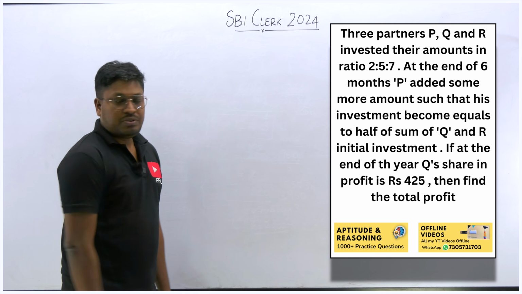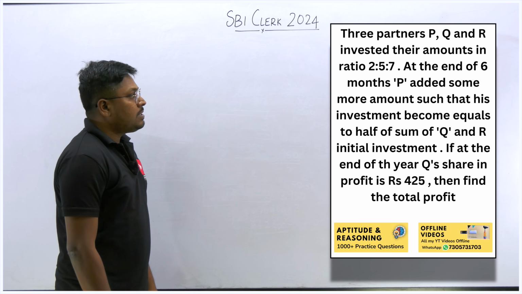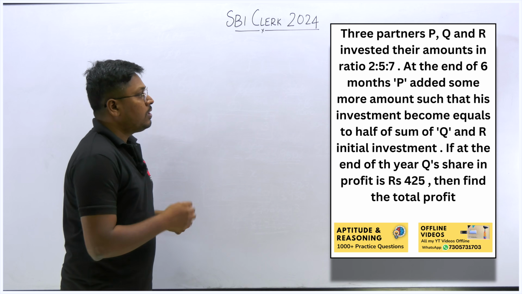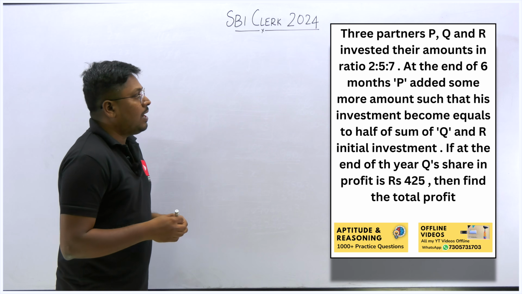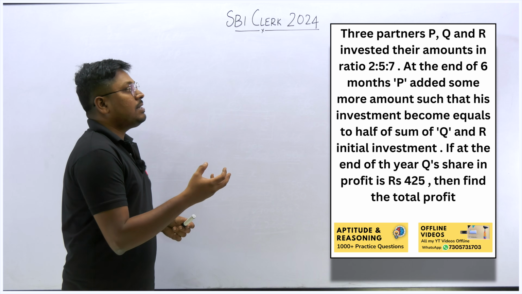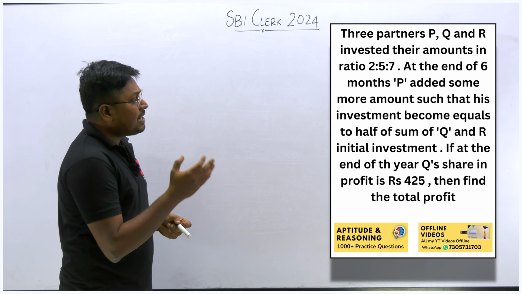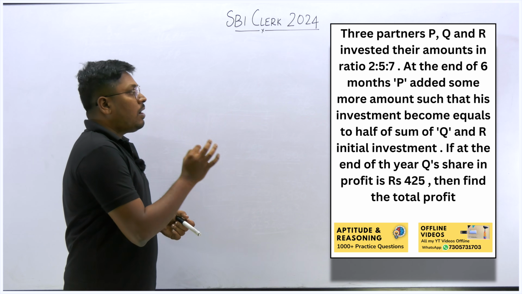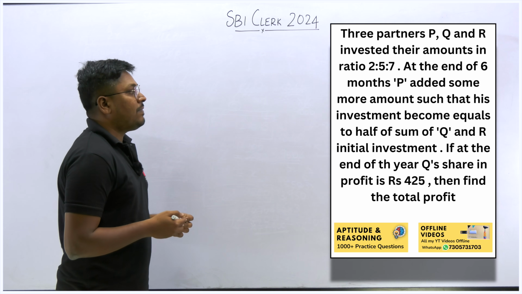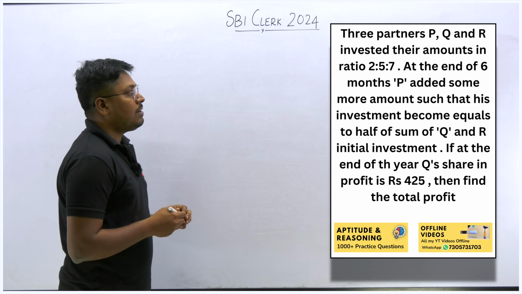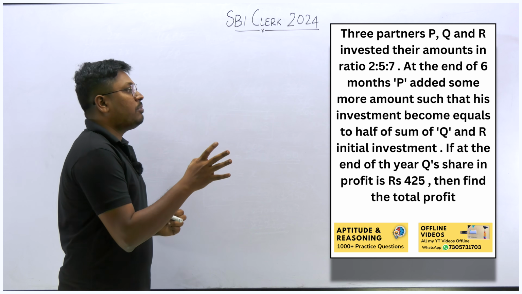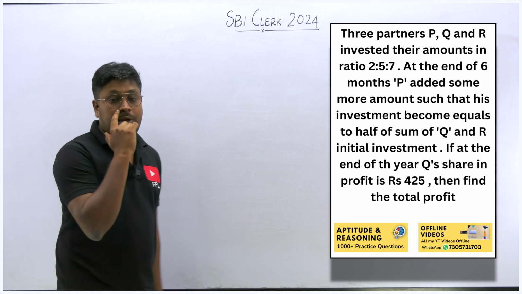So here is the next question. 3 partners P, Q and R invested their amount in the ratio 2 is to 5 is to 7. At the end of 6 months, P added some more amount such that his investment becomes equal to half of the sum of P and Q initial investment. If at the end of the year, Q's share in the profit is 425, then find the total profit.